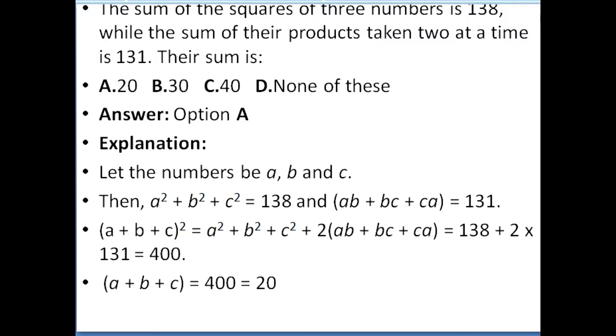Now you see this one. The sum of squares of three numbers is 138 while the sum of their products taken two at a time is 131. Their sum is? Here the sum of squares of three numbers is given, so A, B, C: A square plus B square plus C square. I told you previously, you should learn this formula, apply the formula and you will get the answer as 20.